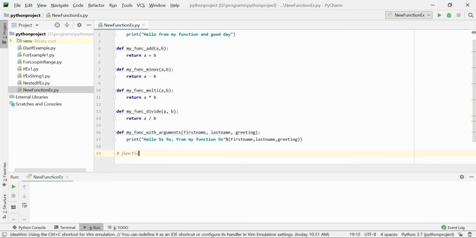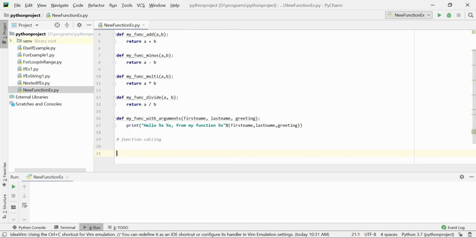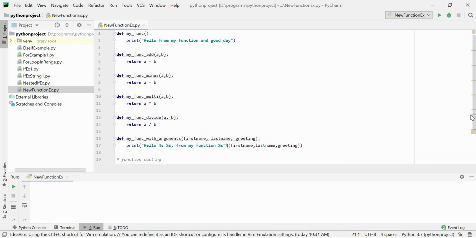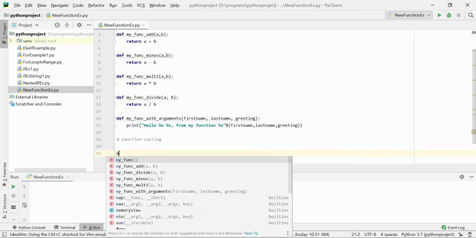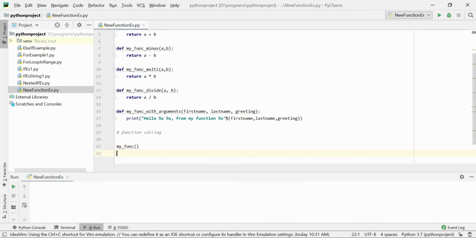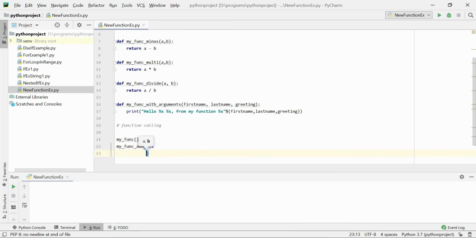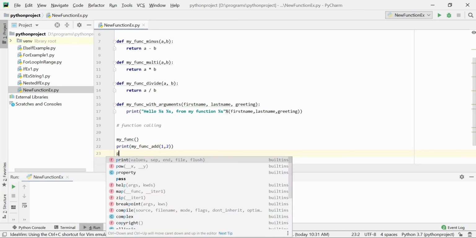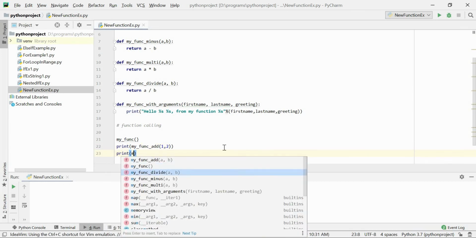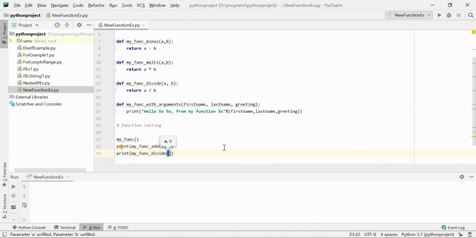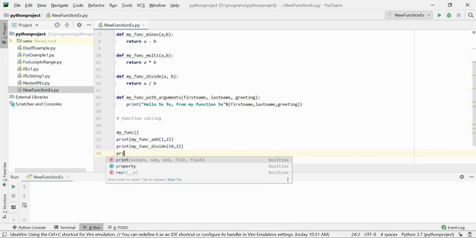Here I am calling by passing some values to the function. See here, my func add, 1 comma 2. That means in the place of a I have given 1, and in the place of b I have given 2. So 1 plus 2 it will return, that is 3, and 3 it is going to print. At the same time, print my func divide with 10 as the a value and 2 as the b value. So 10 by 2 is 5, right?